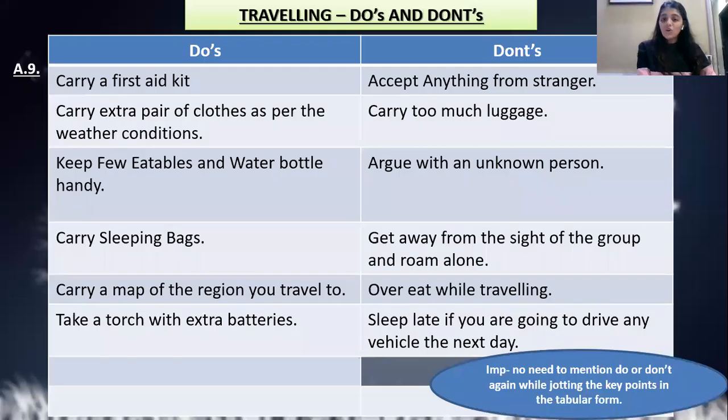And as you can see from the note below, they have not used don't and do again and again in each part of the do as well as don't columns. Half a second to go through it, and then we'll move ahead with the next question. I hope you all are done. I hope you all are done with the same.